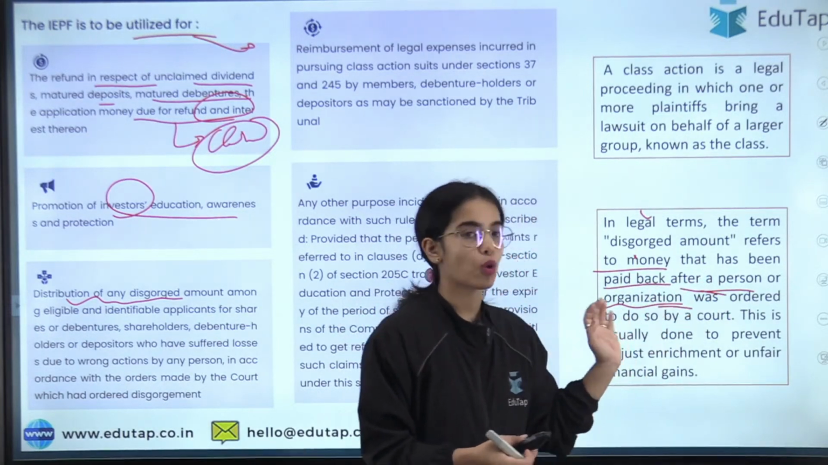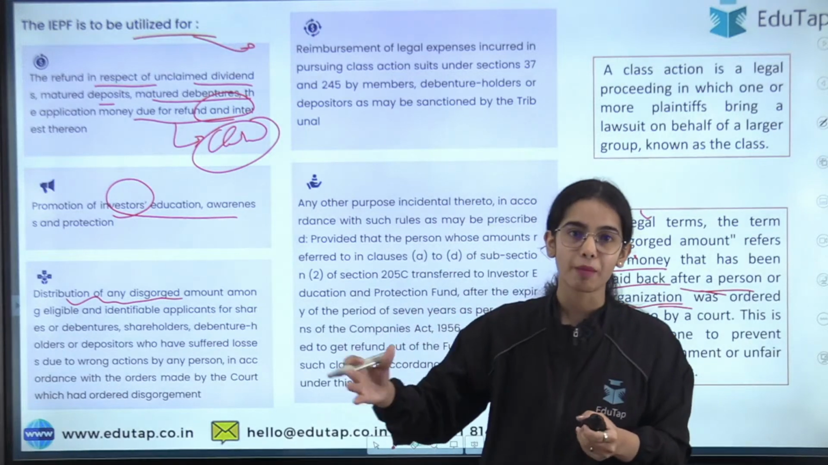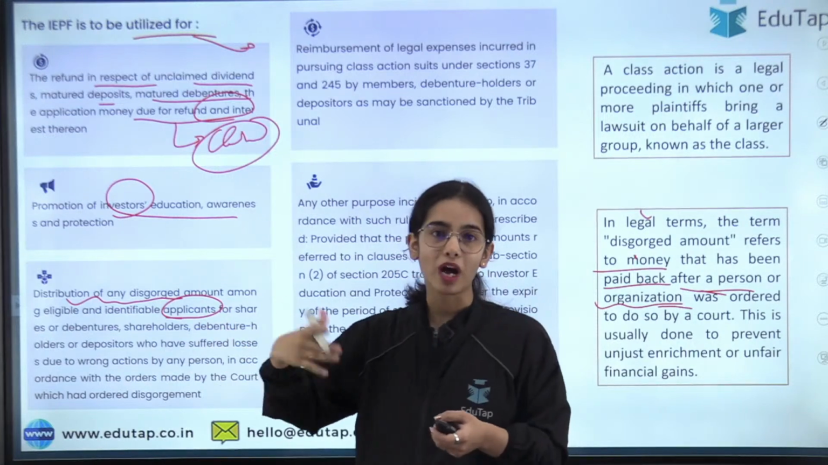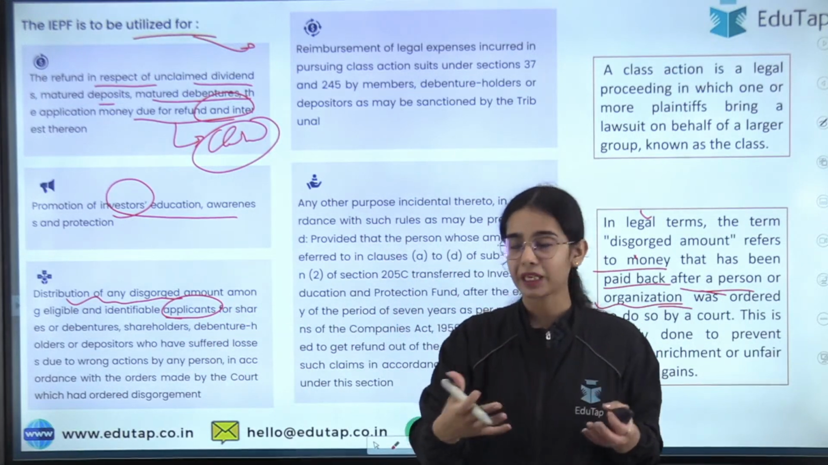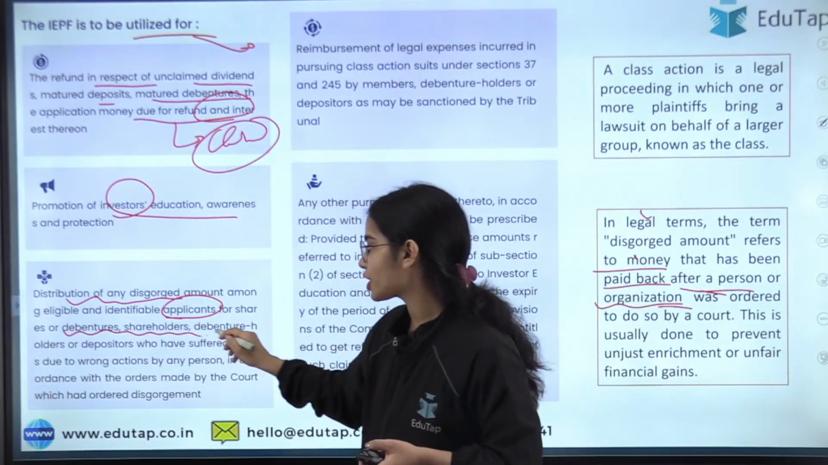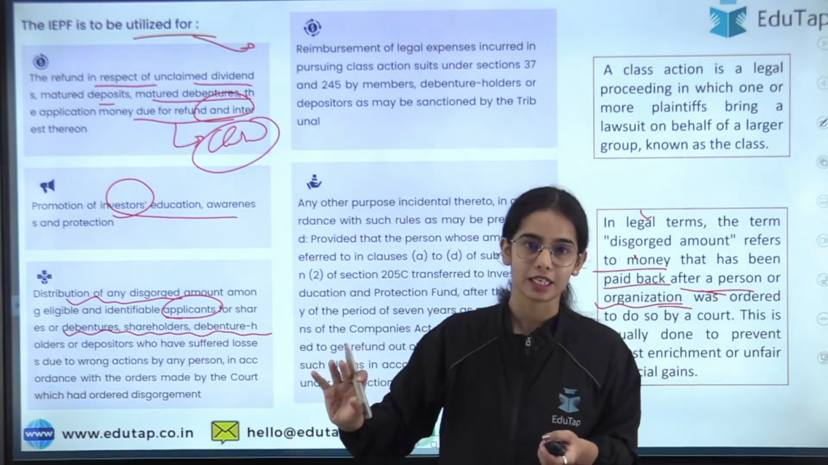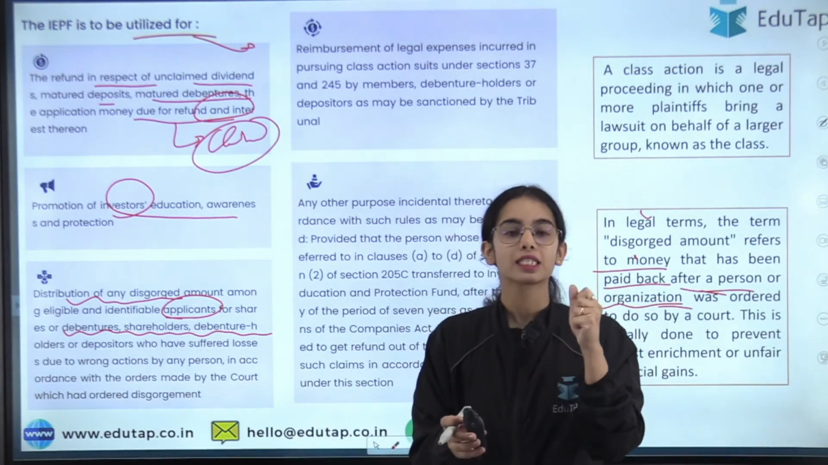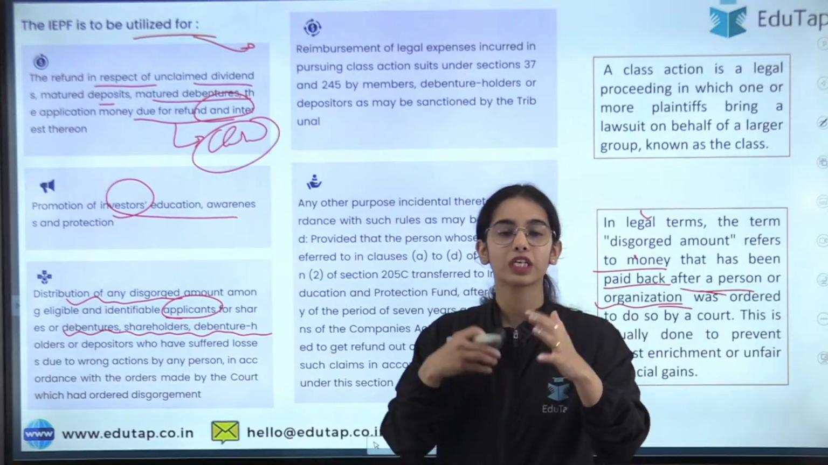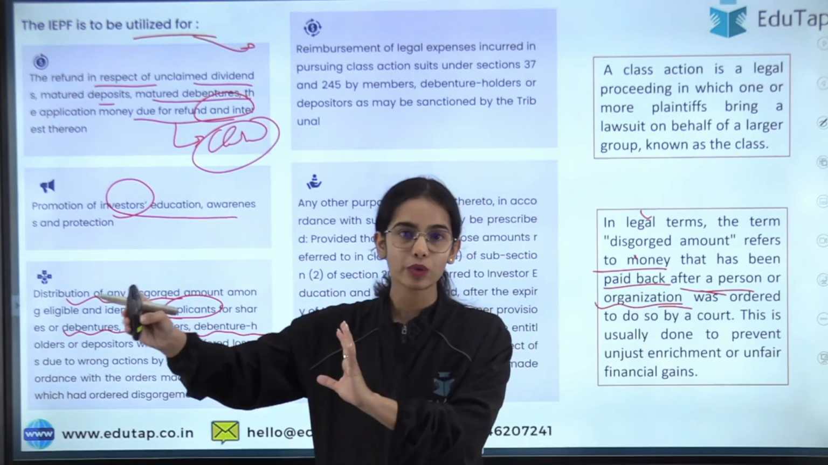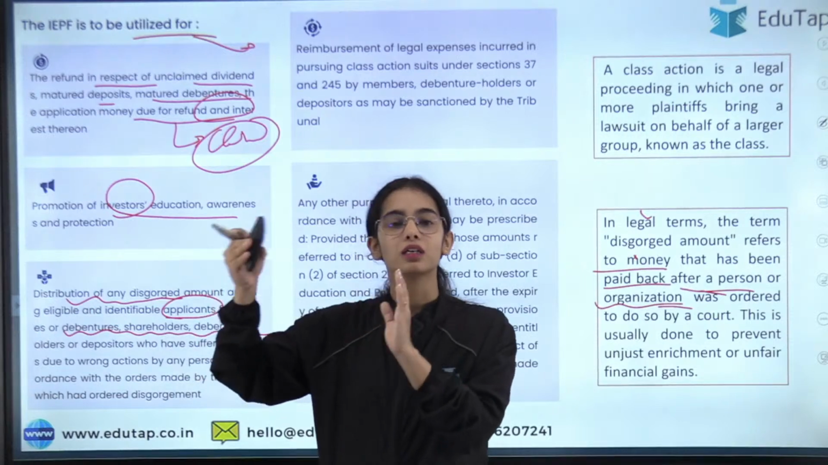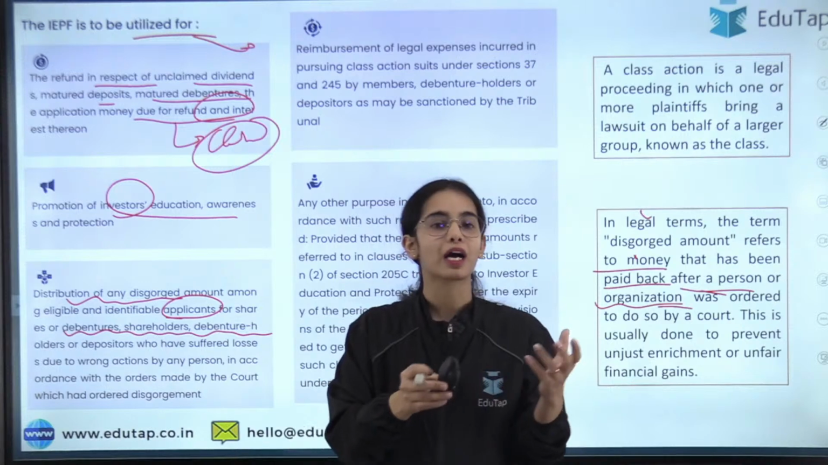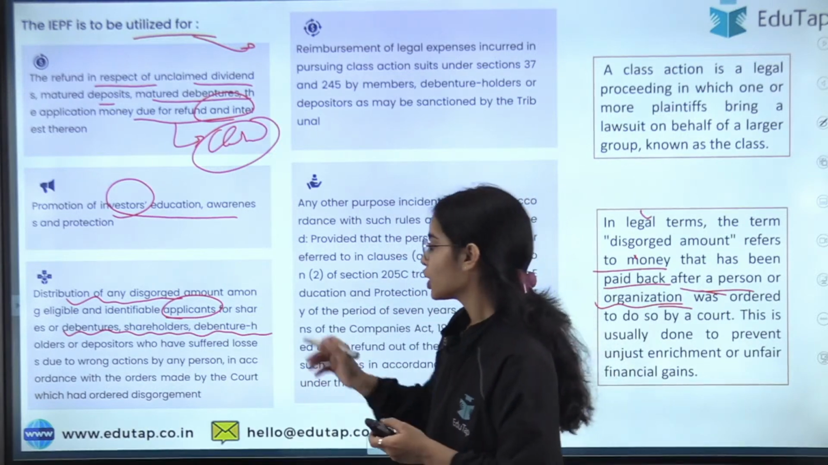Okay, so the disgorged amount refers to the money that has been taken back or paid back after a person or organization was ordered by the court, and this disgorged amount is given to the identifiable applicants who have raised the appeal, or the debenture holders or depositors and such. So basically the idea is that if some money was wrongfully acquired, and the case went to the court, the court will say that the amount has to be paid back to the rightful owners, we can say. Okay, so this is the basic idea.